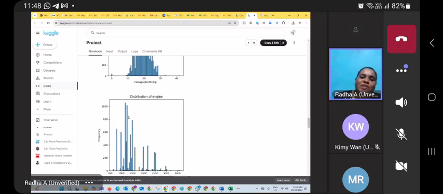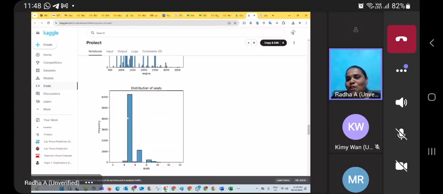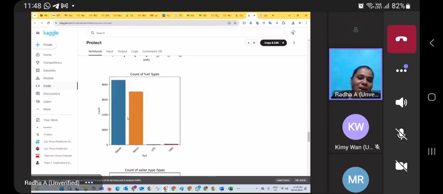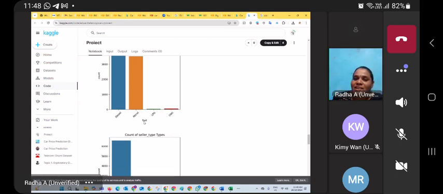Each piece of information is converted to pictorial format. This is the analysis part, covering the big data of about 8,000 rows.